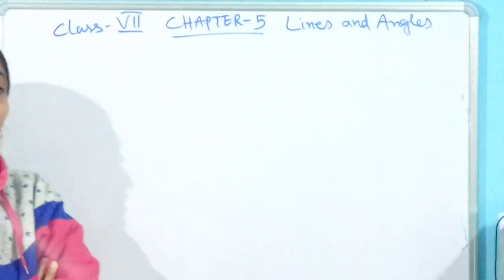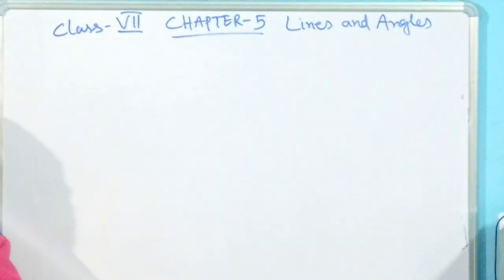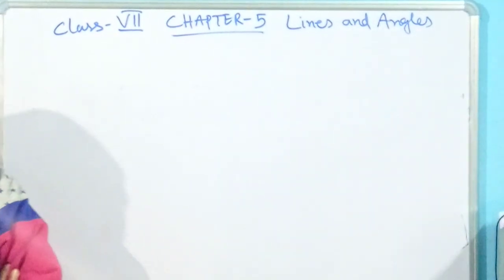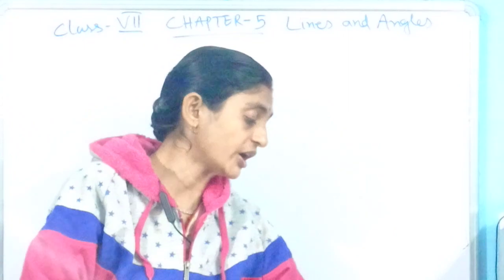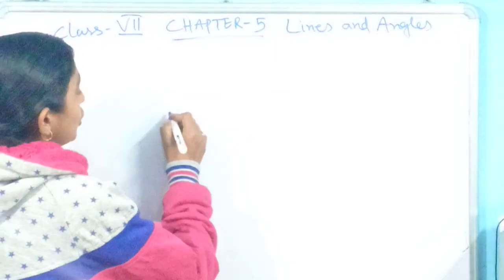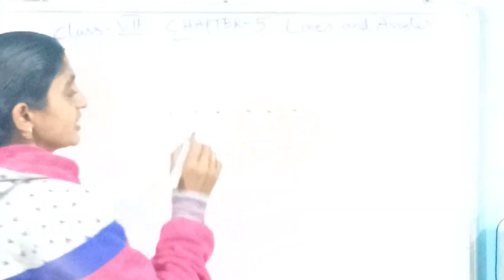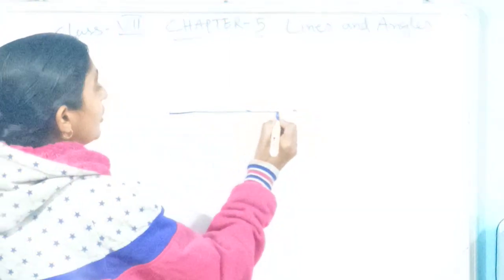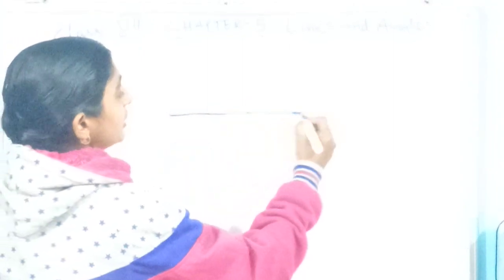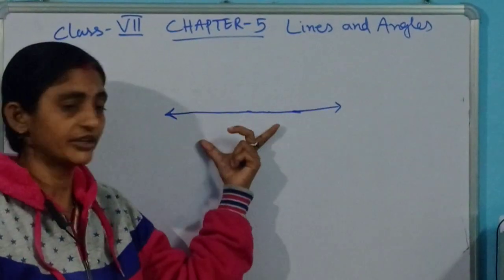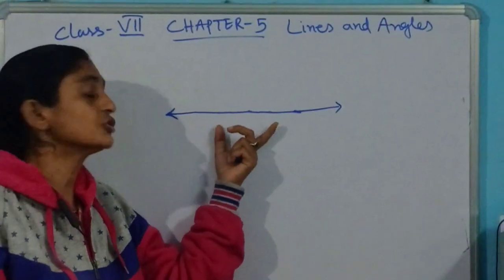Lines means what? When you are getting some number of points placed in a collinear position and you are joining them, that is called a line. But it has different kinds of meanings. When you are joining dots lying on the same plane, it is a straight one and it can be extended in any direction, in the opposite direction, to any length. That is called a line.